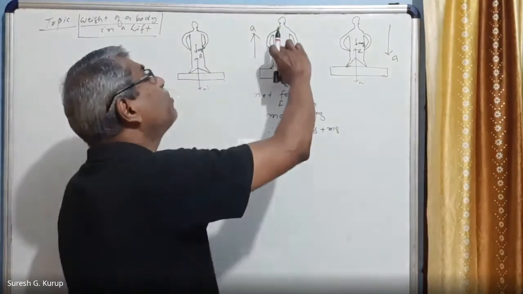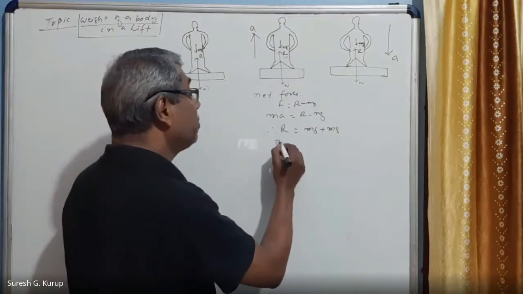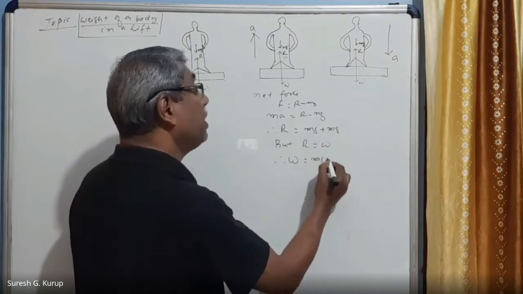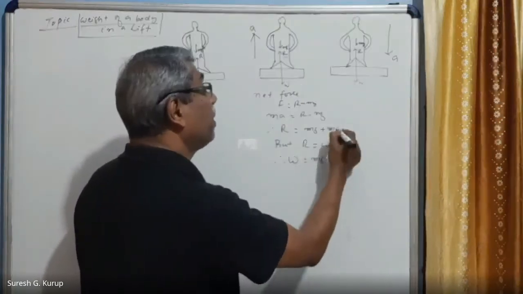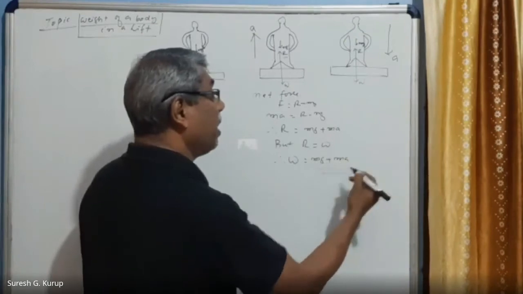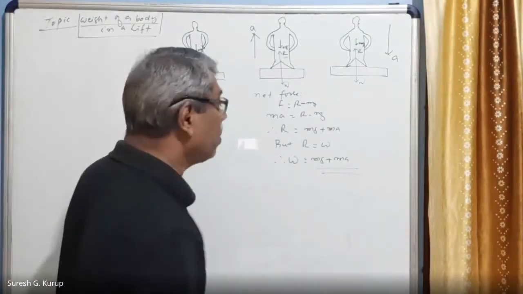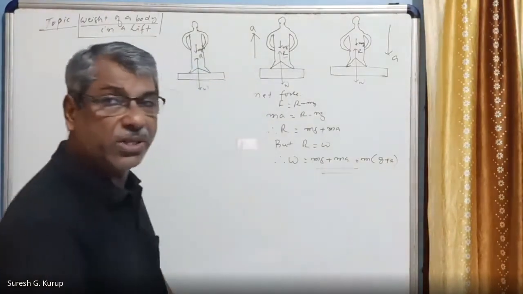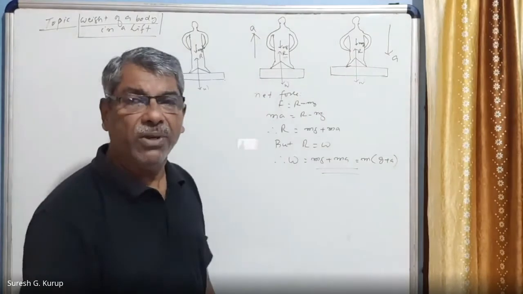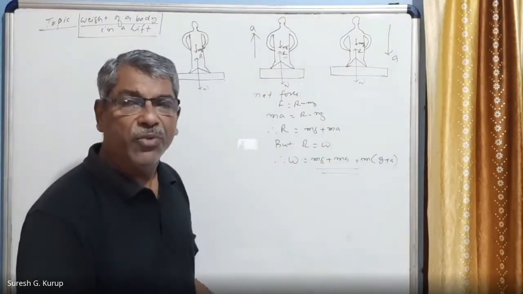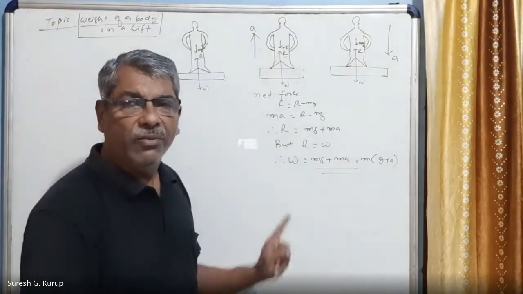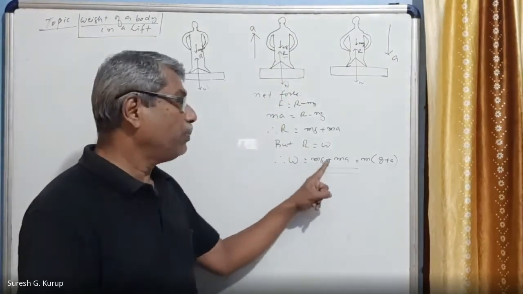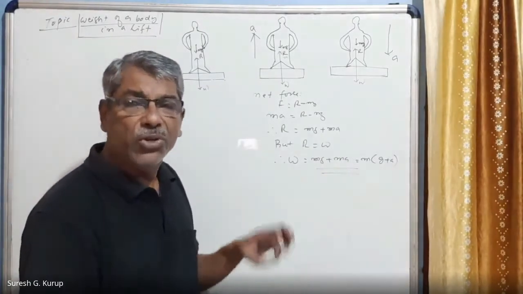But R is equal to W, balancing forces. Therefore, W is equal to mg plus ma. Am I correct? So this is equal to m into (g plus a). So a person who is standing on the platform of a weighing machine which is kept on the lift, and the lift goes upwards with an acceleration A, the weight becomes equal to mg plus ma. The weighing machine will show more weight.